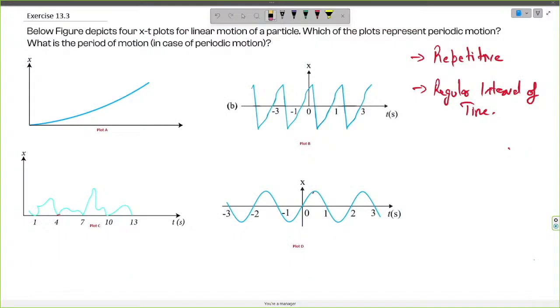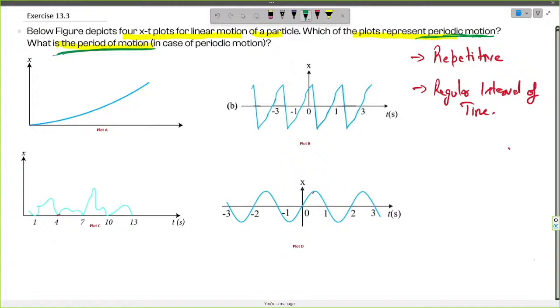The question says that the figure below depicts 4 x-t plots for linear motion of a particle. Which of the plots represent periodic motion and what is the period of motion? So here there are two questions. First we have to figure out the periodic motion among these 4 plots, and if it is a periodic motion, we have to figure out the period of motion, or the time duration at which they repeat itself.